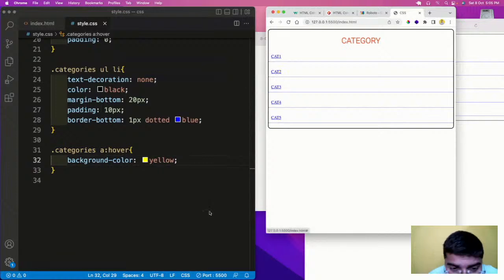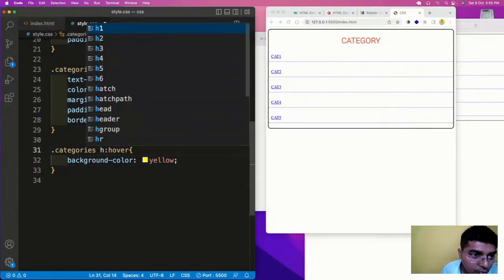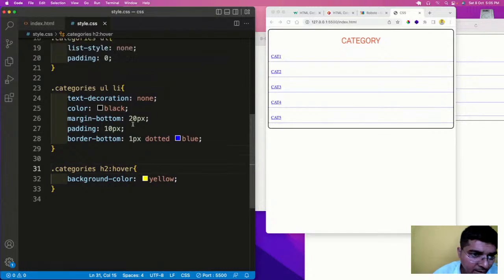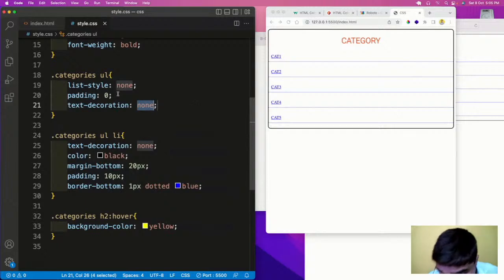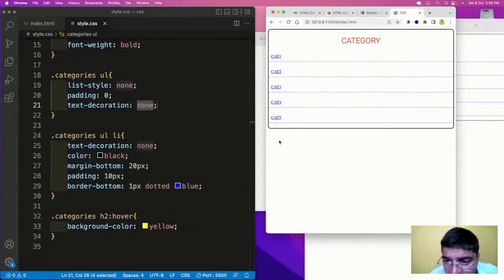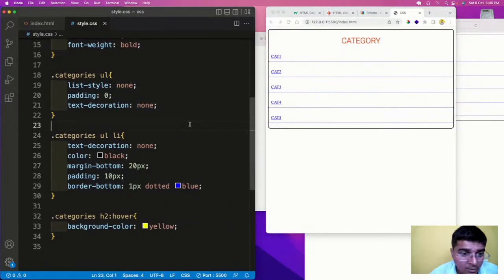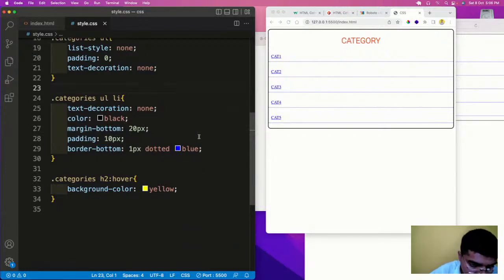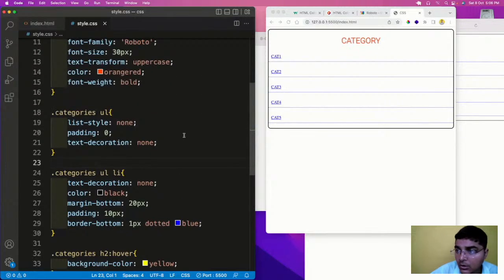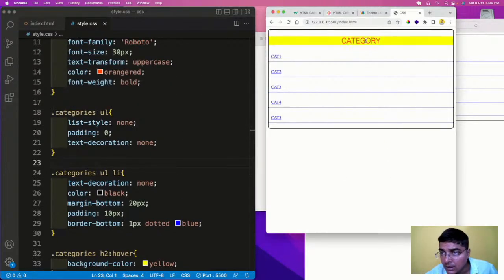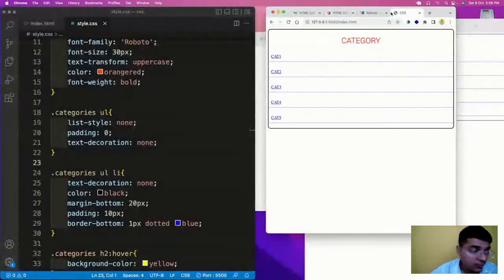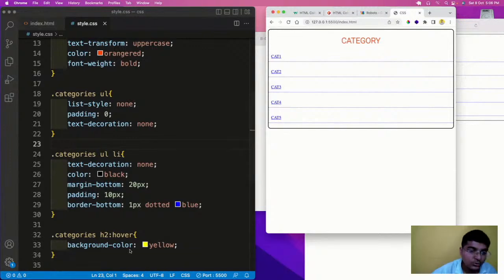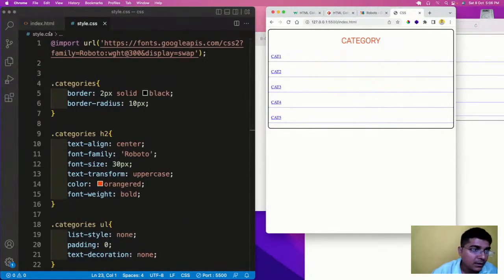Or let us apply it on h2, and here text decoration none. So this is how we can apply. Okay, fine. So this is applying here, and what else we can add? Fine. So this is how you can do the styling of the list part.